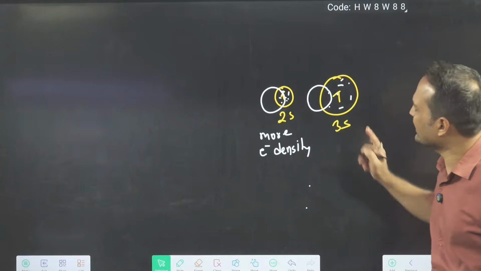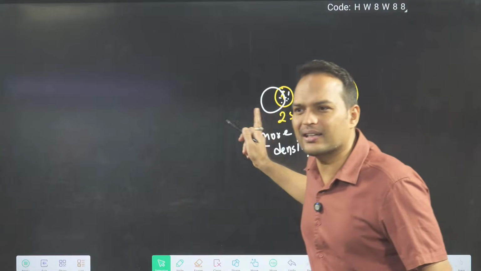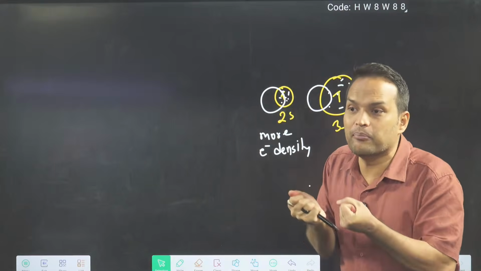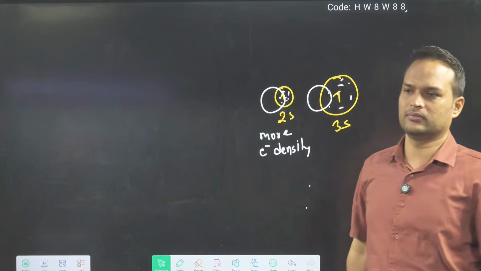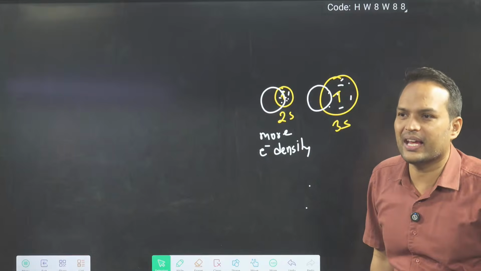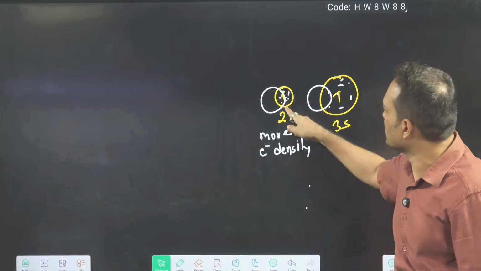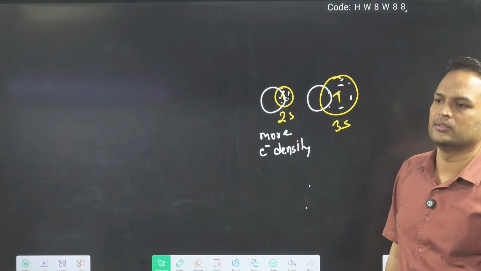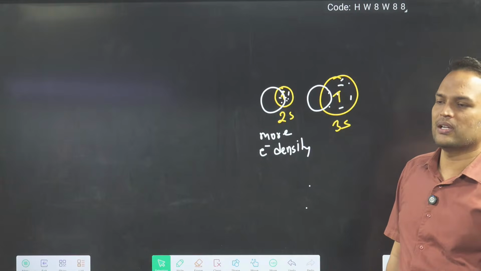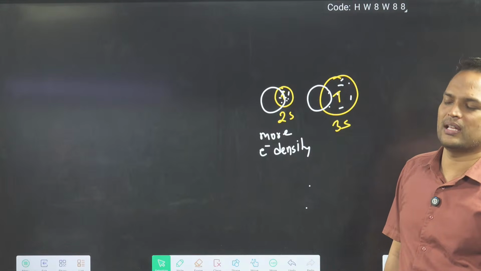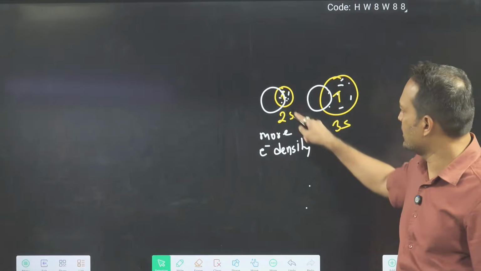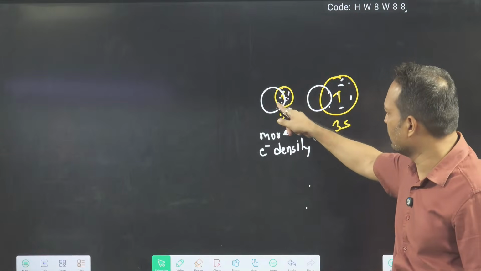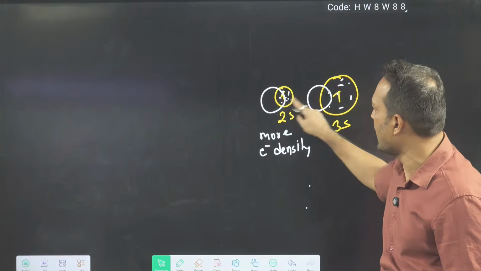You can clearly see in this diagram in which case you are getting more electron cloud, the first overlap or the second.